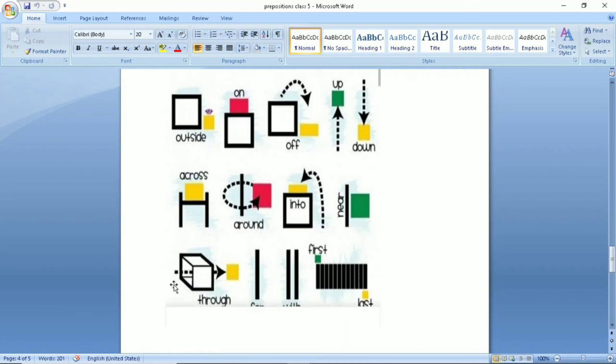Through means when you pass through something. For example, there is a tunnel and you have to pass across it. For example, I moved through a tunnel to meet my friend.